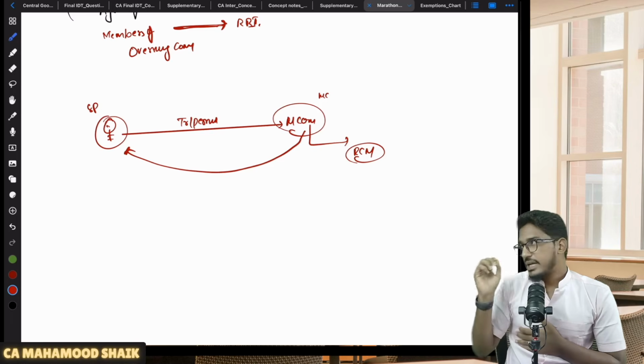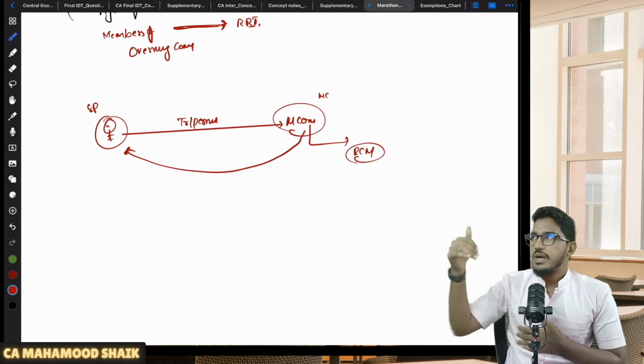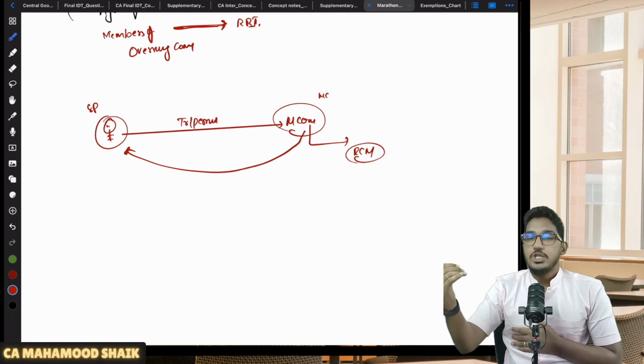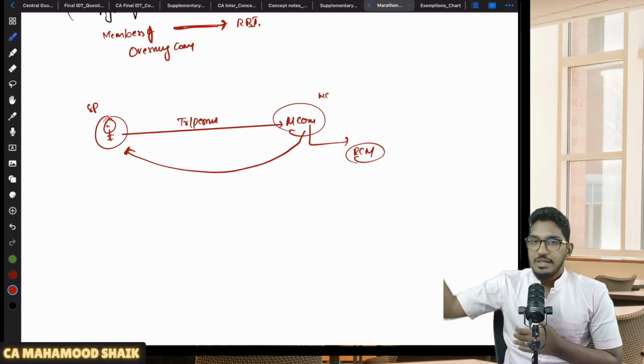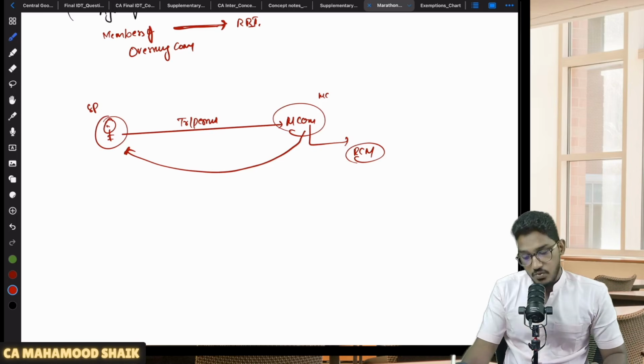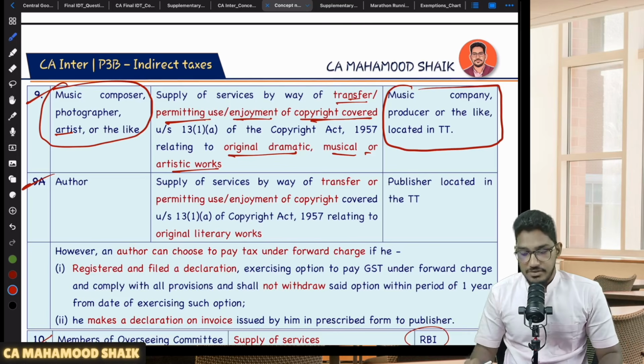Or let us say I'm an artist. I have drawn a painting. I have taken a copyright. One day a producer comes to me and asks me to transfer or permit the use or enjoyment of that intellectual property. For that service also, RCM will become applicable. Able to understand? So this is one category of services for copyrights.